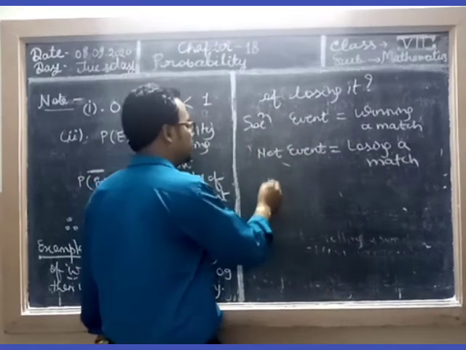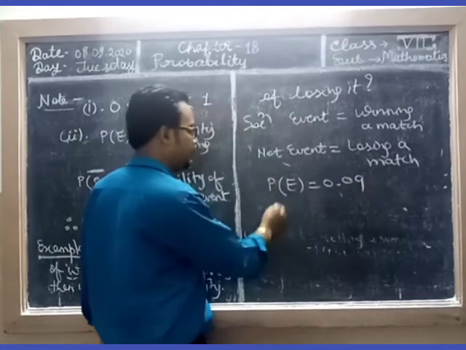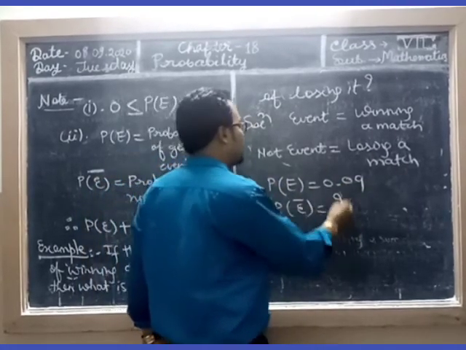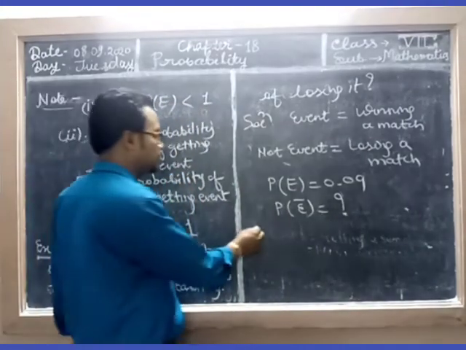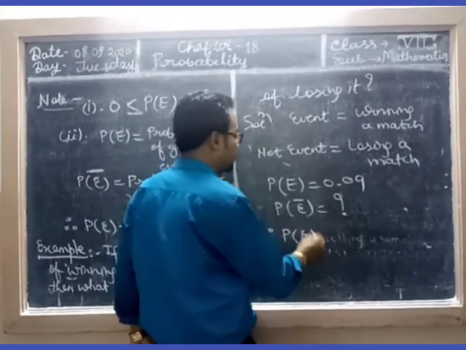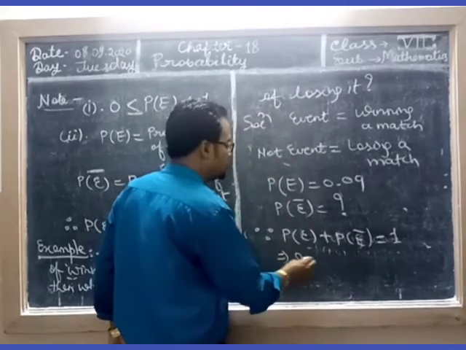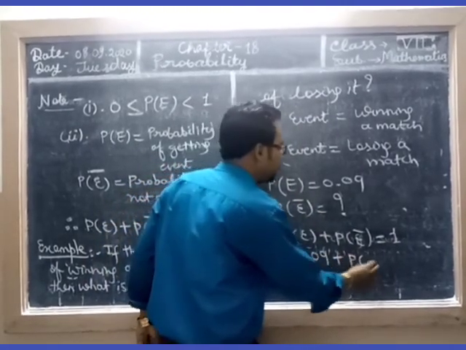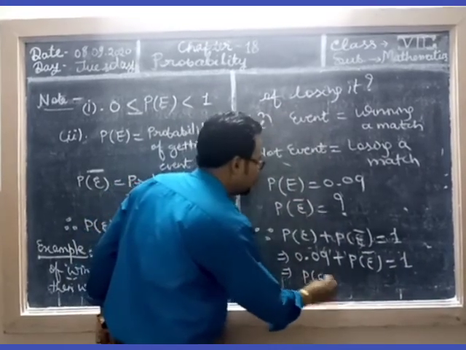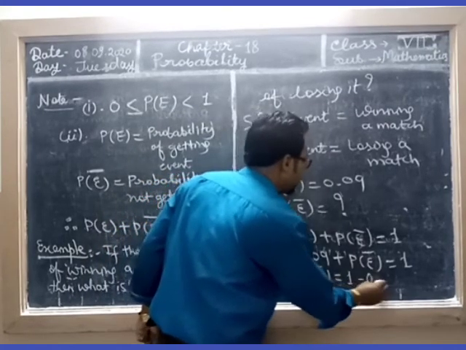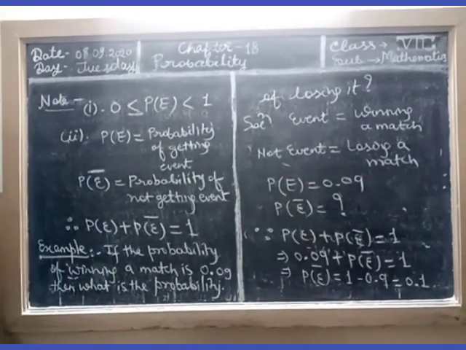And as you know, in the question it is given P of E is 0.09. And they are asking about P of not E. So we know that their sum is equal to 1. Since P of E plus P of not E is equal to 1, it means 0.09 plus P of not E is equal to 1. So P of not E is equal to 1 minus 0.09, that is 0.91. Clear?